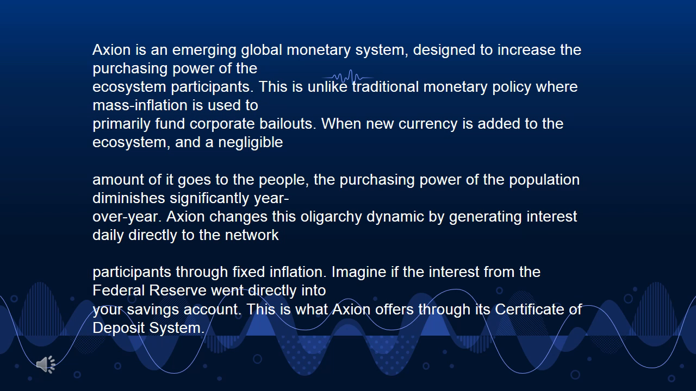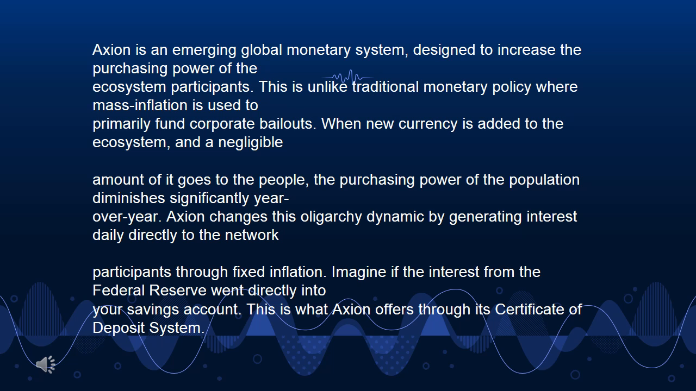What is Axion? Axion is an emerging global monetary system, designed to increase the purchasing power of its ecosystem participants. This is unlike traditional monetary policy, where mass inflation is used primarily to fund corporate bailouts. When new currency is added to the ecosystem, a negligible amount of it goes to the people. The purchasing power of the population diminishes significantly year over year. Axion changes this oligarchy dynamic by generating interest daily directly to the network participants through fixed inflation.